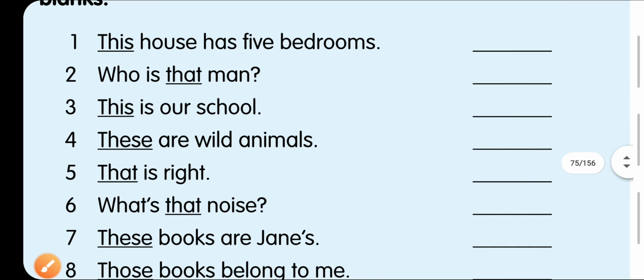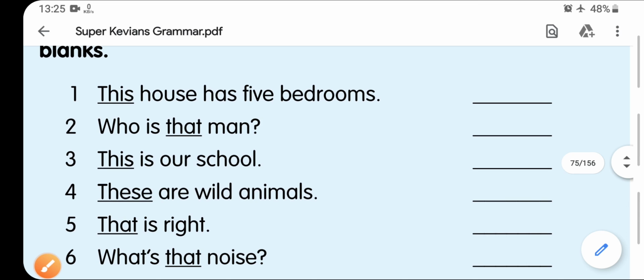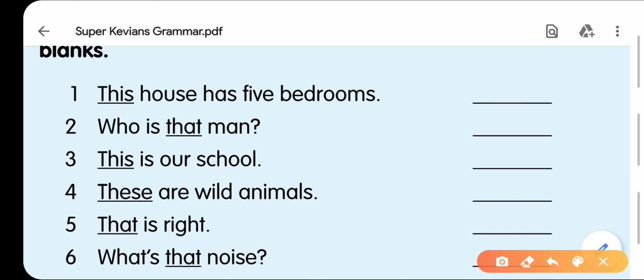So I will solve the first 5 first. You can see the first 5 questions here. This house has 5 bedrooms. Here this is used for house, and house is not an adjective, it is a pronoun. That's why we will write here DP. Who is that man? That is used for man. Again it is a pronoun. That's why we will write here DP. This is our school. Again you are saying about some school. That's why it is DP.